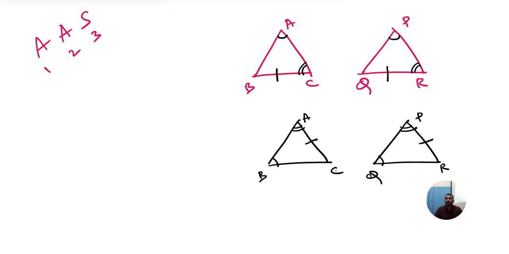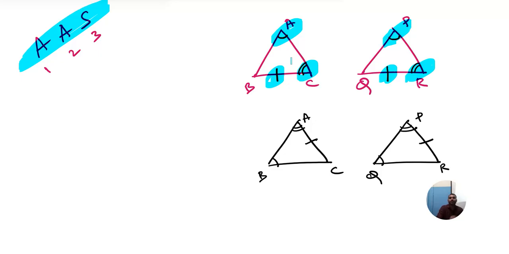Clear? Now can we apply here? Angle, angle, side. Angle, angle, side of the first triangle equals angle, angle, side of the second triangle. Now the triangles are congruent according to AAS. According to AAS: angle, angle, side. Understood?